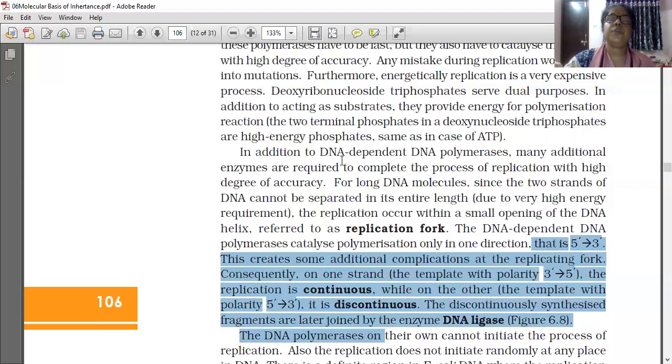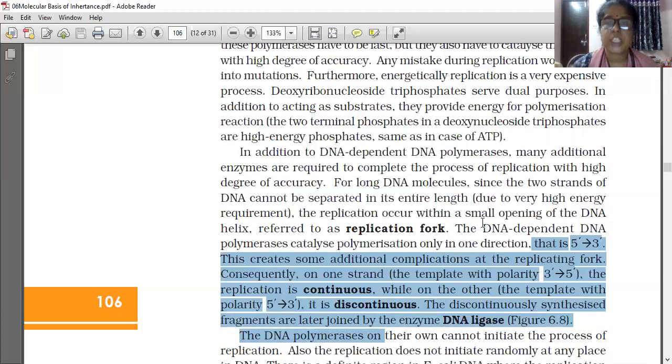Understood? So, in addition to DNA-dependent DNA polymerase, many additional enzymes are required to complete the process of replication with a high degree of accuracy for long DNA molecules. Since the two strands cannot be separated in their entire length due to very high energy requirement, replication occurs within a small opening of the DNA helix, referred to as the replication fork. The DNA-dependent DNA polymerases catalyze polymerization only in one direction, that is 5' to 3'.